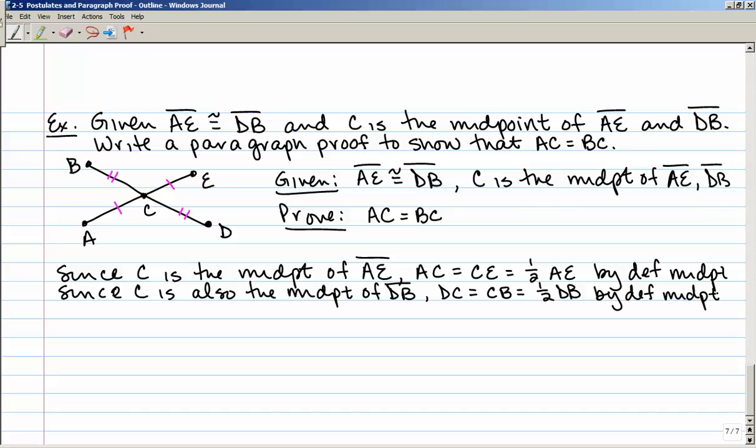So what I basically said is, since they told me that C was the midpoint of each of these longer segments, AC is equal to CE, and DC is equal to BC, but then taking it one step further, if C is the midpoint of AE, then each one of these smaller segments is 1/2 of the large segment. Okay?